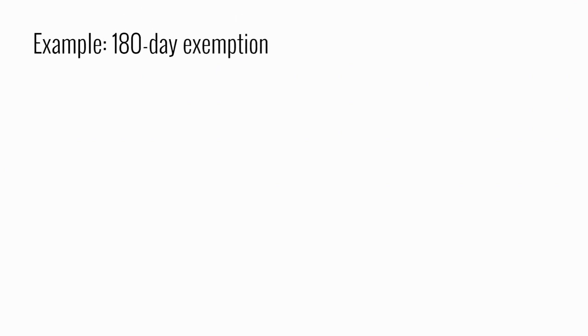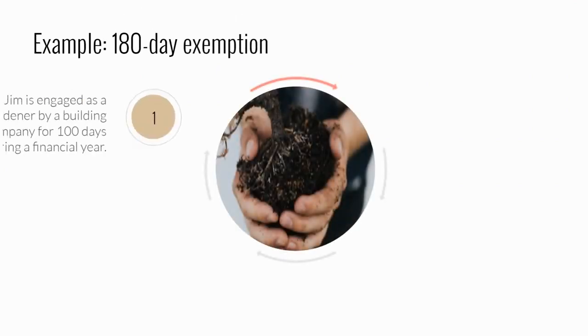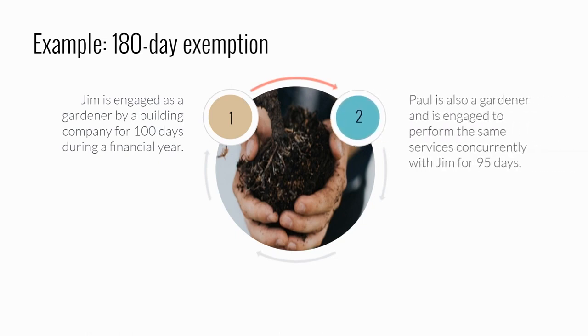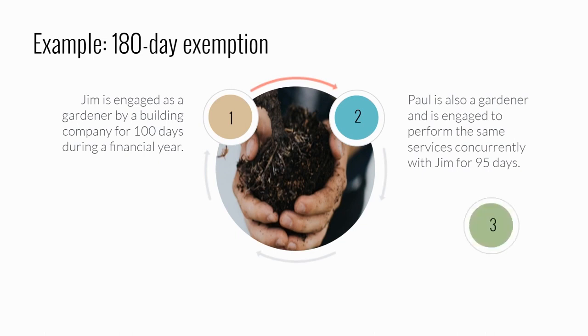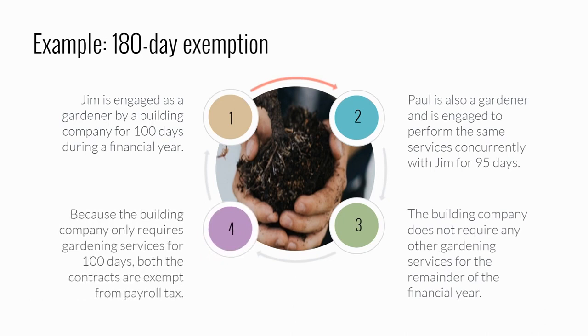Let's look at another example. A building company engages the services of a contract gardener, Jim. He performs gardening services for 100 days in a financial year. A second contract gardener, Paul, is engaged to perform the same services alongside Jim for 95 days. No other landscaping work is required by this building company for the rest of the financial year. As the building company only requires landscaping services for 100 days in the financial year, this exemption can be applied.